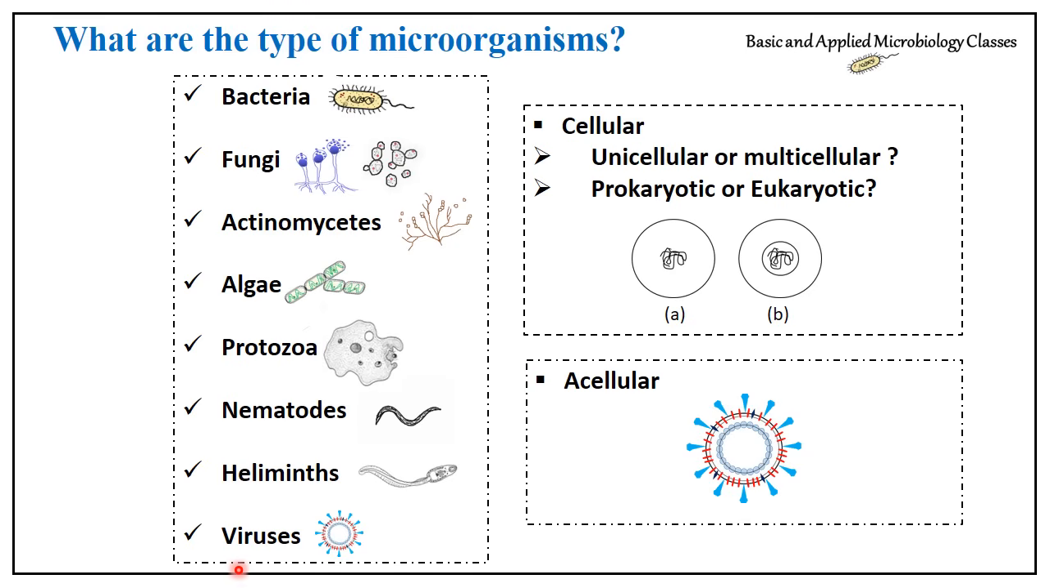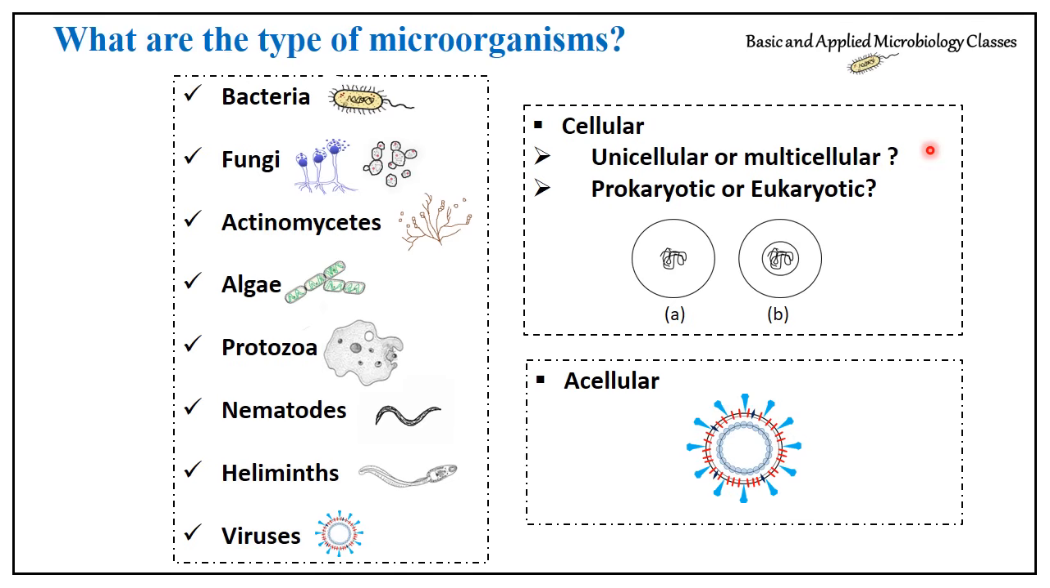Next, if we are learning about microorganisms, another thing we should know as part of the introduction is whether these microorganisms are cellular or acellular. Of course we know that living organisms are made up of cells, but remember, microorganisms can be classified on the basis of their cell into two types: cellular and acellular. Now what is cellular? Cellular means made up of cells. The next question is: are they unicellular or multicellular? Are they made up of a single cell or many cells?